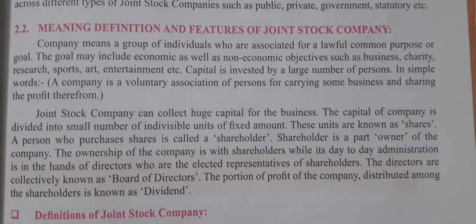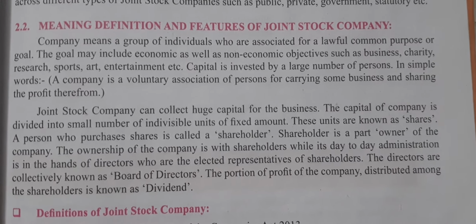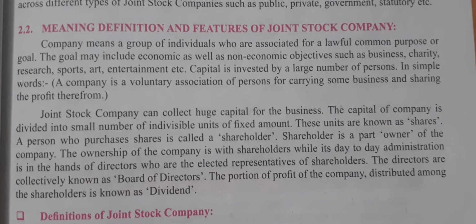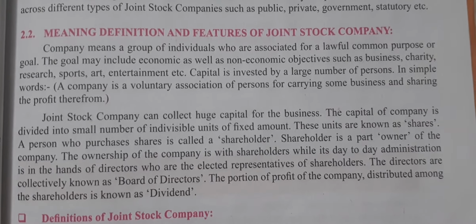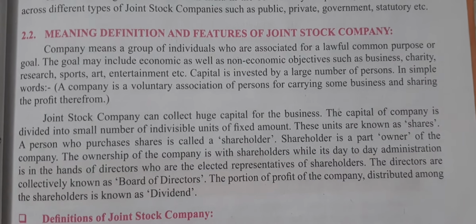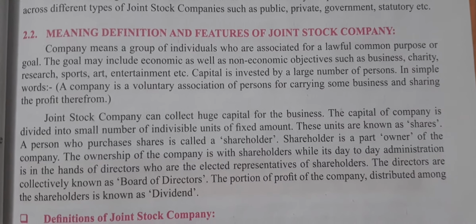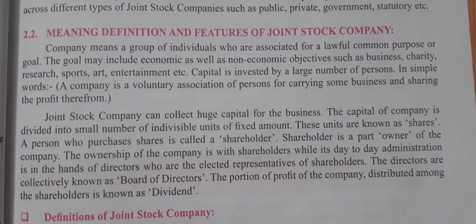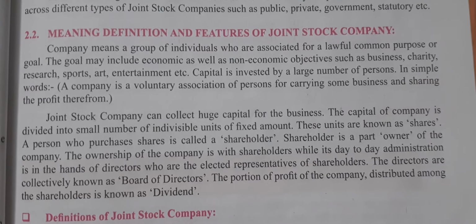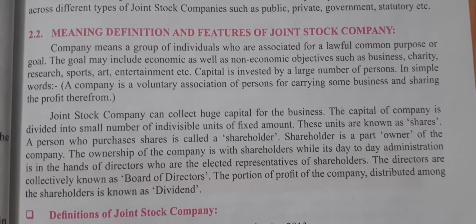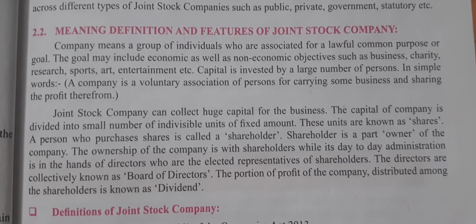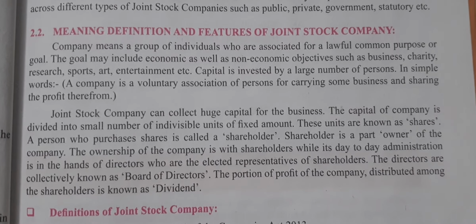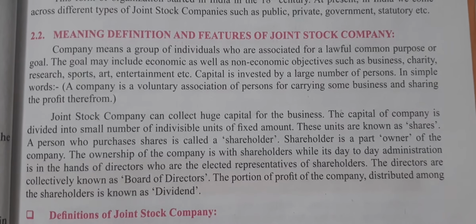Since a company means what? A group of individuals who are associated for a lawful common purpose or goal. It means when a group of persons, individuals, each and every person, join in association, they are coming together for a lawful common purpose.